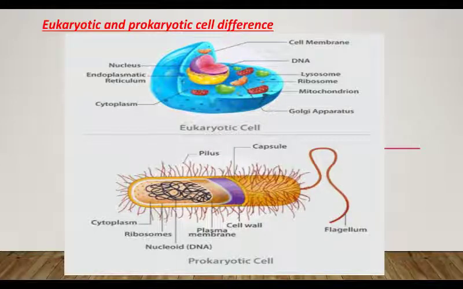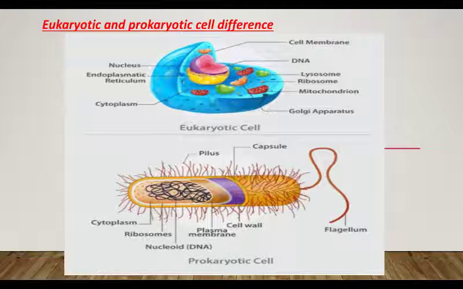Eukaryotic is the cell which has a true nucleus, while the prokaryotic cell is before nucleus, or that cell which does not have a proper nucleus, right? Pro means before and karyon means nucleus. So the cell which is before nucleus, that is prokaryotic cell, while the eukaryotic cell is the cell which has a proper and true nucleus.